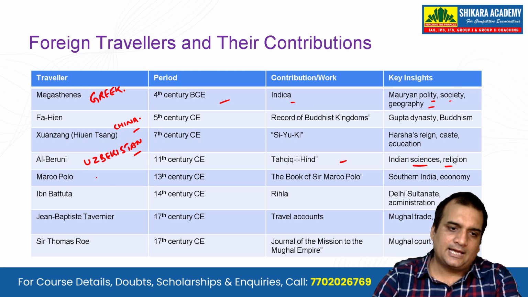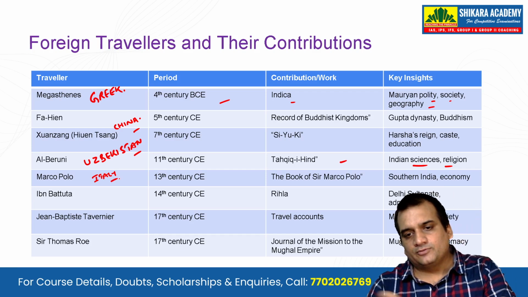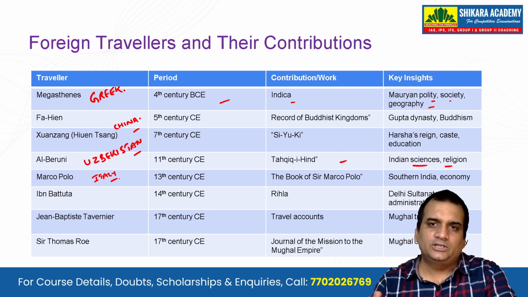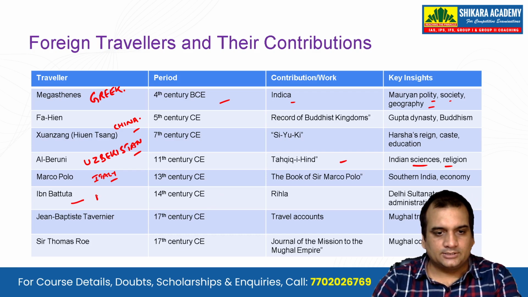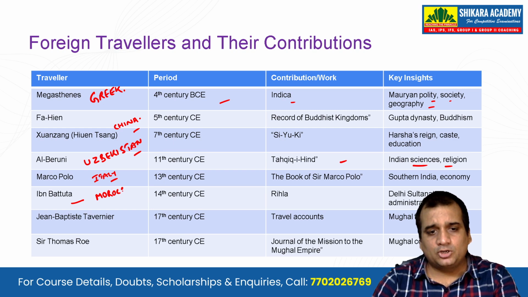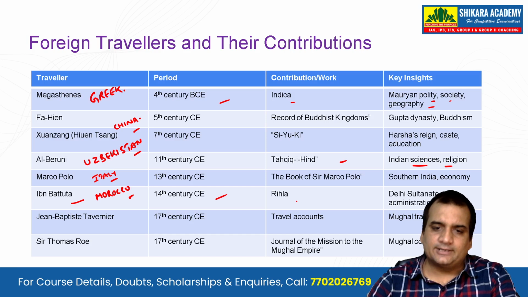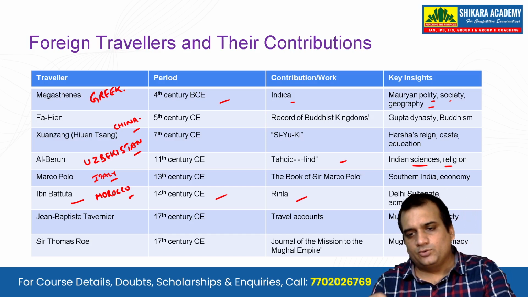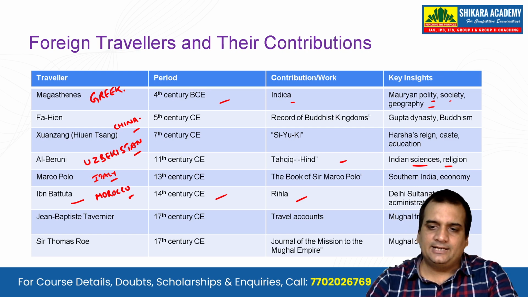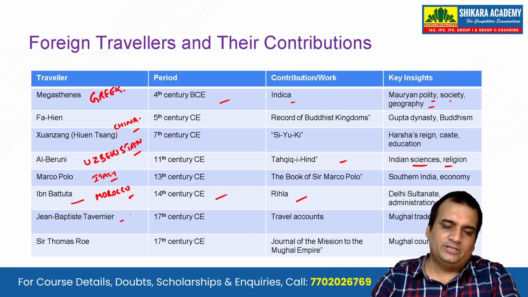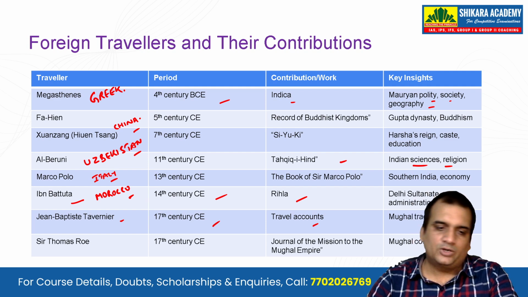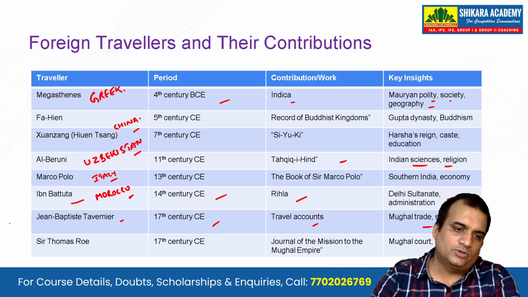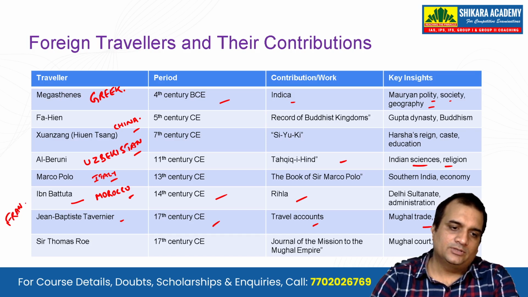Marco Polo, again, guys, the individual from Italy. 13th century Common Era, the book of Sir Marco Polo. He has written about southern India and the economy there. Ibn Battuta, Morocco is the place. He was a Moroccan. 14th century Common Era, Rihla is his contribution or work, you can say. It talks about the Delhi Sultanate and administration. Jean-Baptiste Tavernier, 17th century Common Era, travel accounts, and the Mughal trade and society is what he has talked about. Jean-Baptiste Tavernier was from France. Okay, he was a Frenchman.